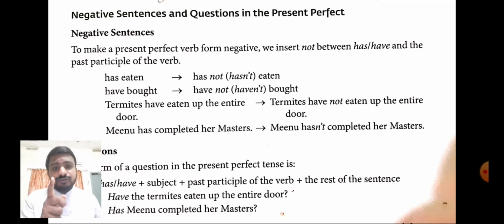That statement is wrong. You need to say it in simple past form. That means he went to Ahmedabad or he went to Calcutta yesterday. That action is already completed in the past itself. So if you are using the term yesterday, you need to use the simple past form of the verb.